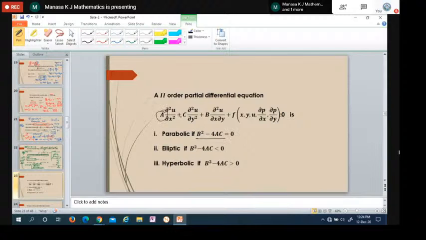You take these constants, or the coefficients. It should be like this, don't get confused: a into ∂²u/∂x², then comes the mixed partial ∂²u/∂x∂y, this is the second term, then c into ∂²u/∂y², plus the remaining terms. Check these coefficients and substitute in this condition. If this is equal to 0, the given equation is called parabolic. If b² minus 4ac is less than 0, then it is elliptic. If b² minus 4ac is greater than 0, it is hyperbolic.